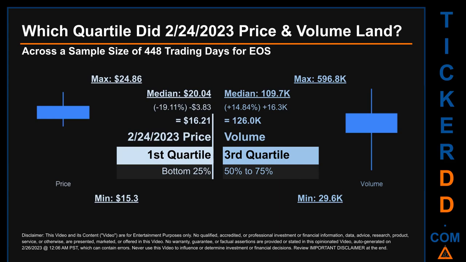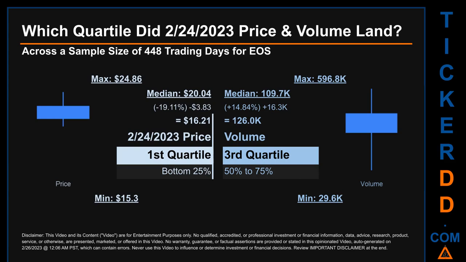Which quartile did February 24, 2023 price and volume land? Across a sample size of 448 trading days, the maximum end-of-day price for EOS was $24.86 while the minimum was $15.30.